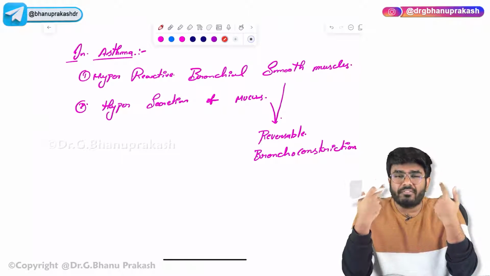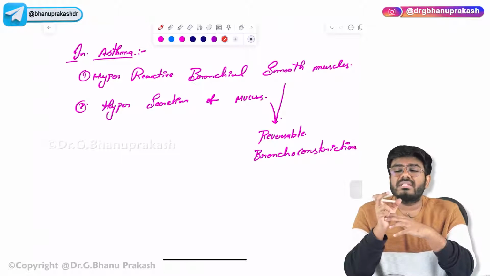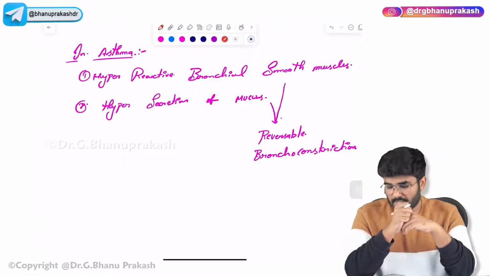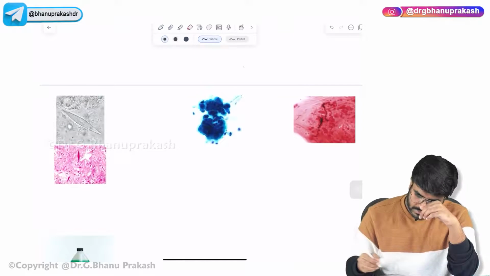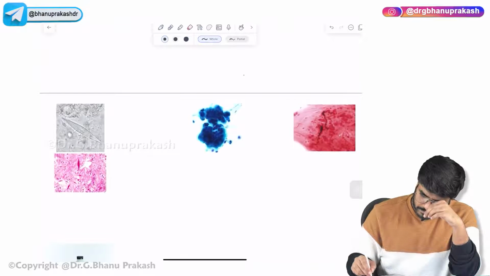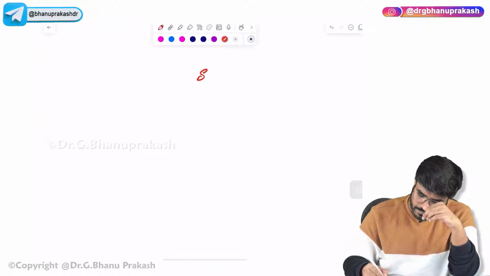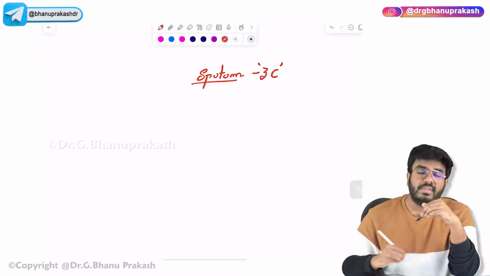So when the person is coughing, the sputum is going to come out. So what you will see in the sputum? Under microscopy, what can you see? These patients who are having asthma are going to have, in the sputum, let me write here, sputum. In the sputum, what do you see? You can see 3 C's in the sputum.